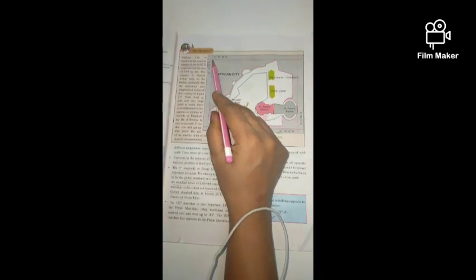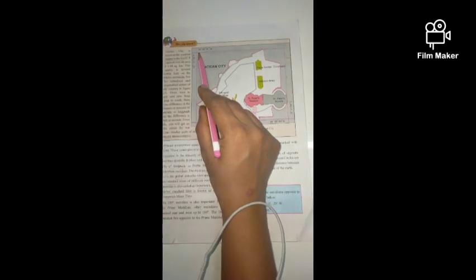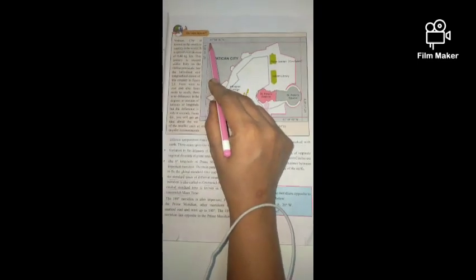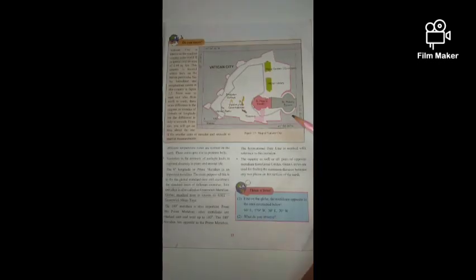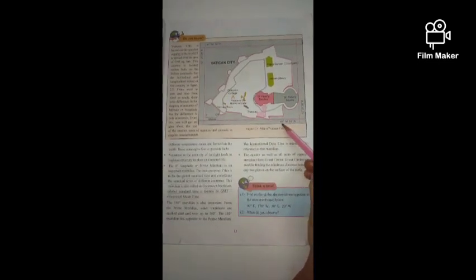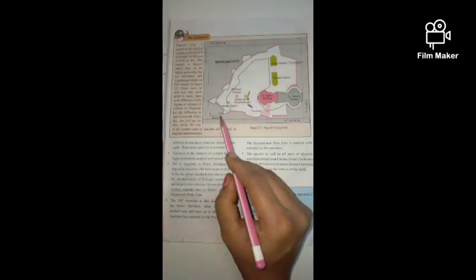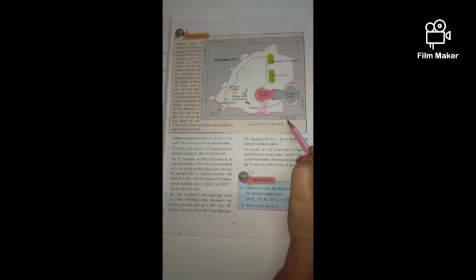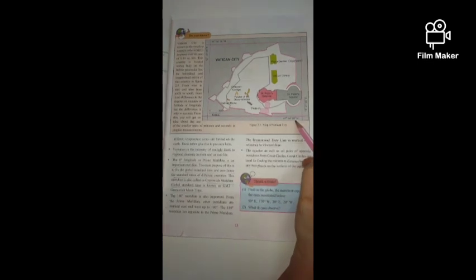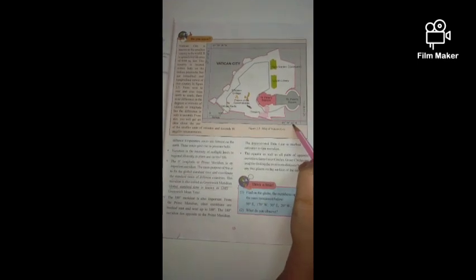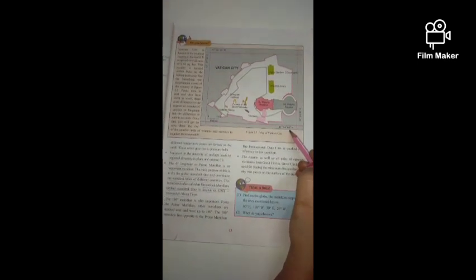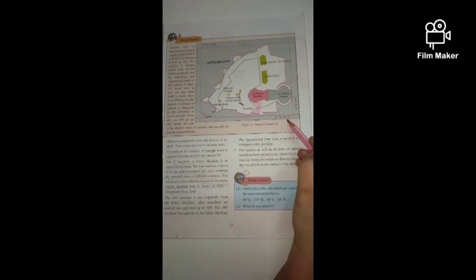See the latitude: 41 degrees 54 minutes 30 seconds north, and here 41 degrees 54 minutes and 00 seconds north. Only 30 seconds. The difference is only in seconds.